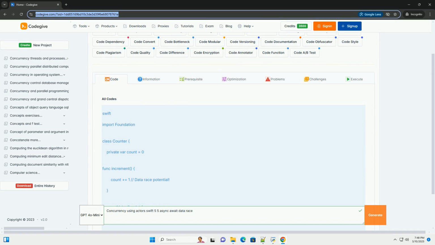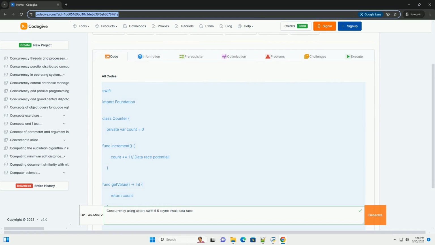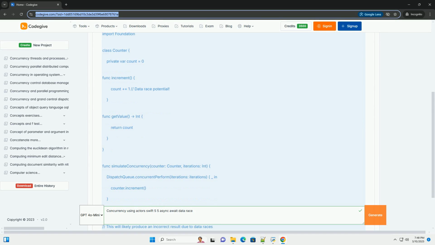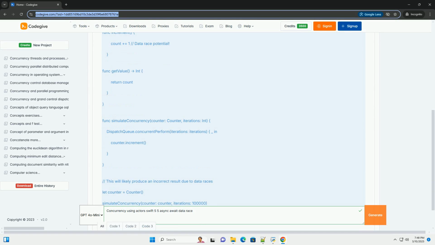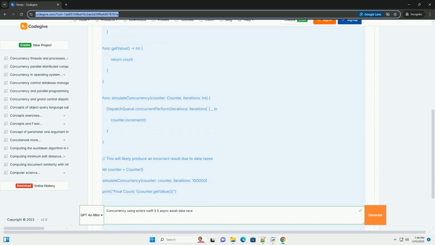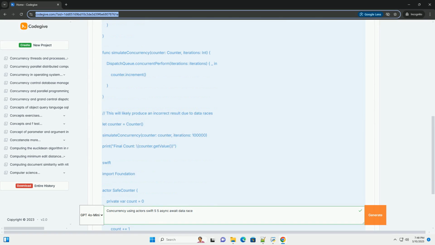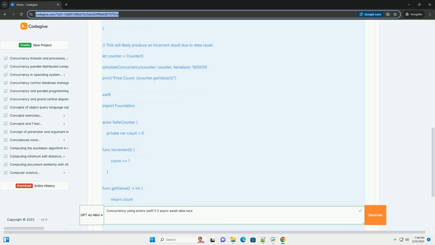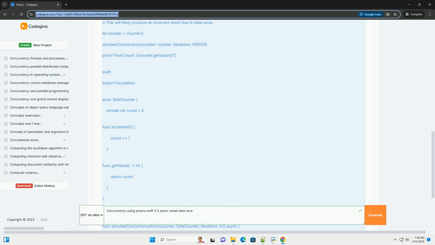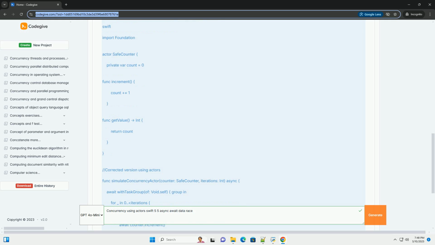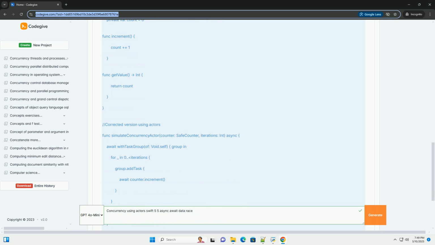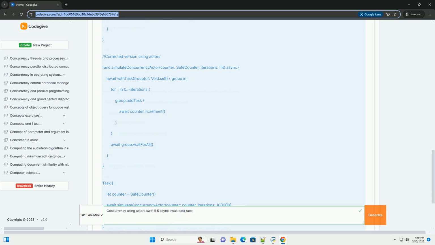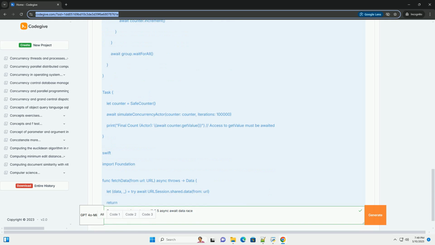Concurrency in Swift 5.5 with actors, async/await, and data race prevention. Swift 5.5 introduced significant enhancements to concurrency, making it easier to write safer and more performant asynchronous code. This tutorial will delve into the concepts of actors, async/await, and data race prevention in Swift, providing practical code examples and explanations. 1. The problem: concurrency and data races.